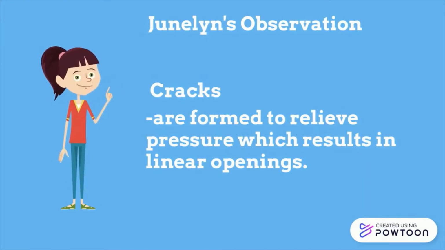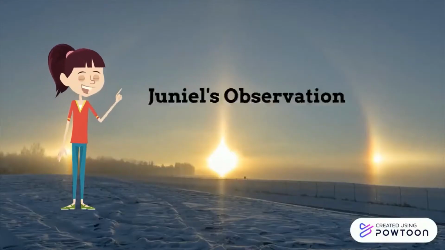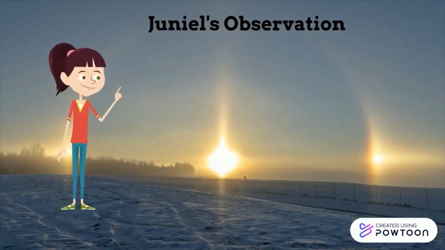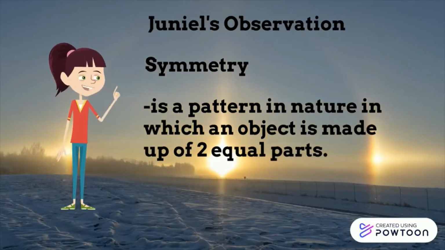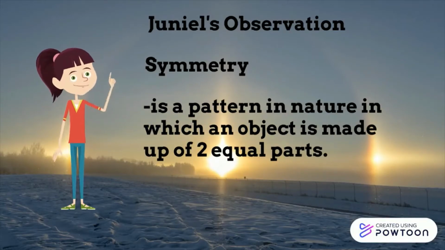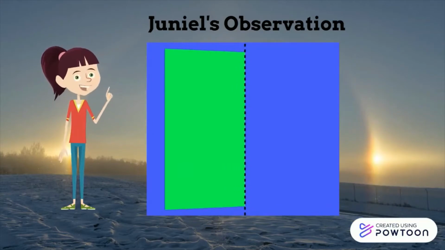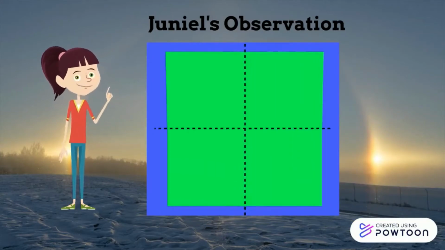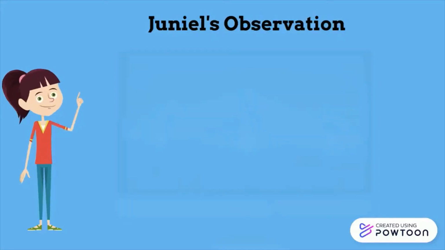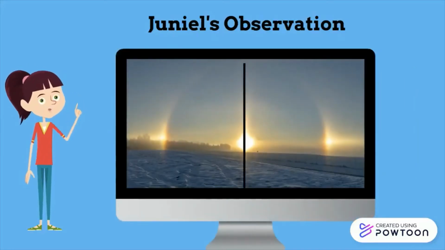Next, Junil studied a sundog's figure, whereby he observed a symmetrical pattern. Symmetry is a pattern in nature, in which an object is made up of two equal parts. When you draw a line in between the object, you could see that they are each other's reflection. In other words, it has a balanced proportion. A sundog, when divided into two, does have equal parts.